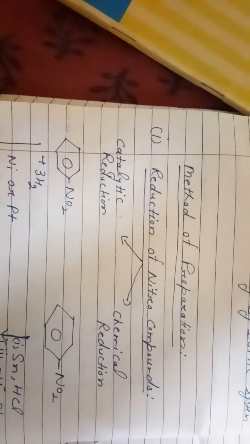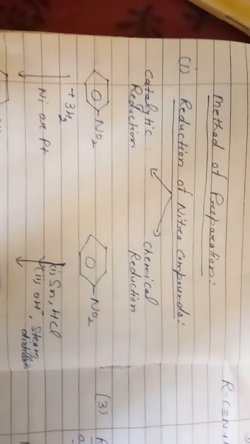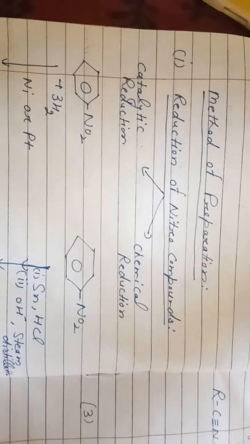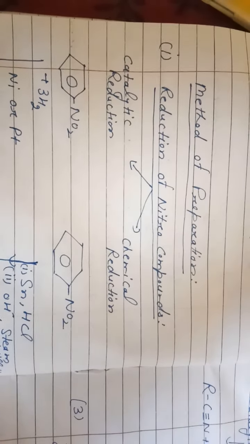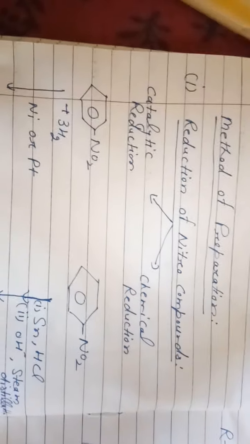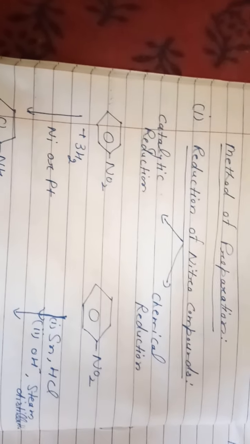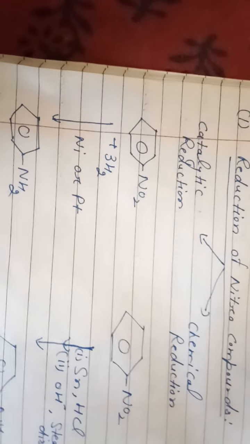So the next topic of discussion will be the methods of preparation: how amines are prepared. The first method of preparation is from nitro compounds. We will prepare amines from nitro compounds in two ways. The first is catalytic reduction and the second one is chemical reduction. First we will discuss catalytic reduction.